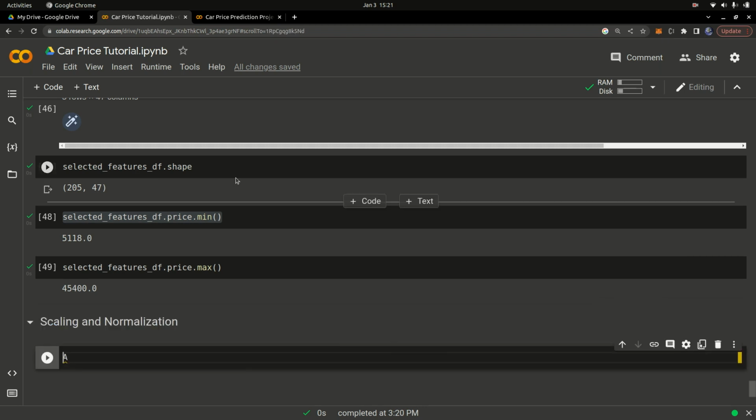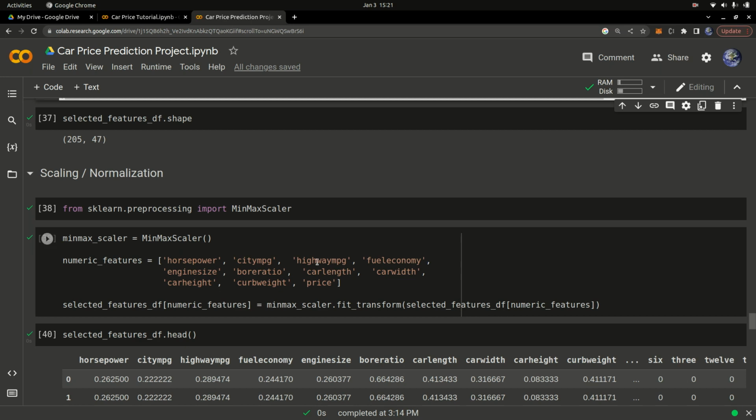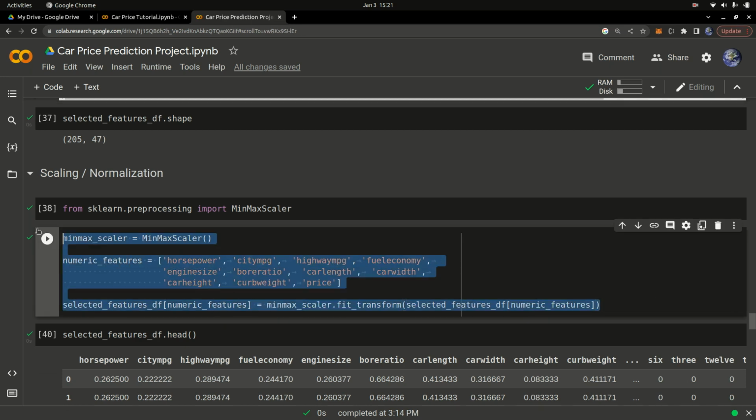Let's go ahead and get the code from here. So I'm just going to go ahead and select these features. First, we're going to use sklearn preprocessing. We're going to import MinMaxScaler. So I'm going to go ahead and import it.